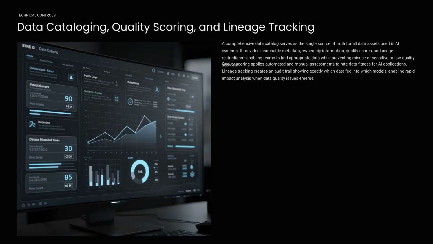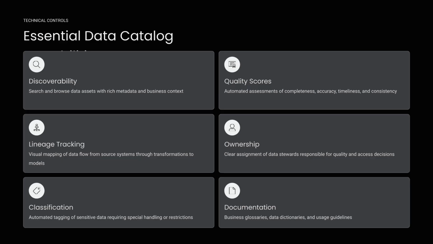Technical controls include data cataloging, quality scoring, and lineage tracking. This creates an audit trail from data source to model, ensuring data fitness and preventing misuse. Essential data catalog capabilities include discoverability, quality scores, lineage tracking, ownership assignment, classification of sensitive data, and documentation.